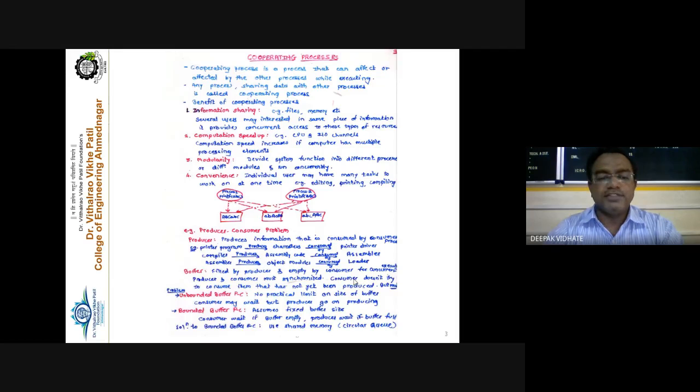So unbounded capacity is not possible practically. It is a theoretical concept. Yes, a buffer with unlimited capacity, but a bounded capacity buffer, yes. The buffer has a certain limited capacity, say for example 100 messages or 100 outputs it can store, and the consumer process can consume from that particular buffer itself. Getting this point? So this is the concept regarding cooperating processes.